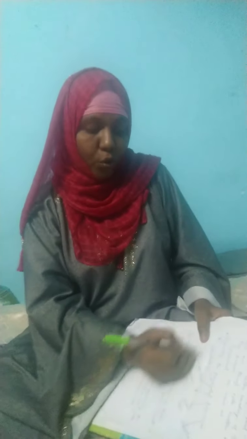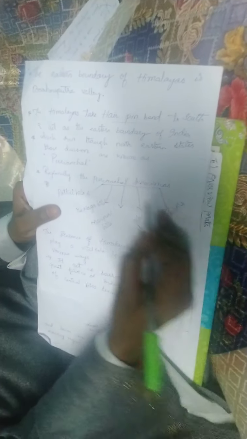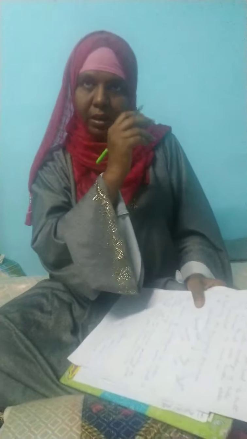Regionally the Purvanchal is known as the Patkai Hills, the Naga Hills, Manipur Hills, Khasi Hills and Mizo Hills. Okay, all of these come under Purvanchal, and we can also say the Mishmi Hills.